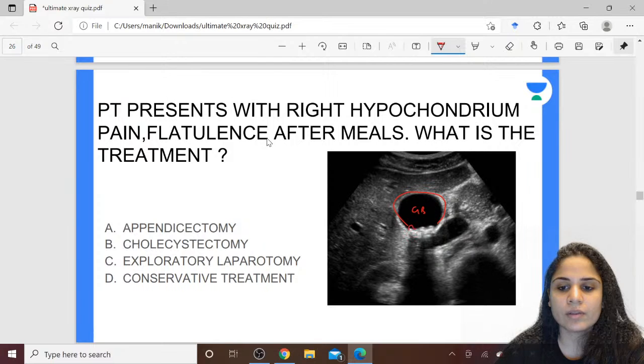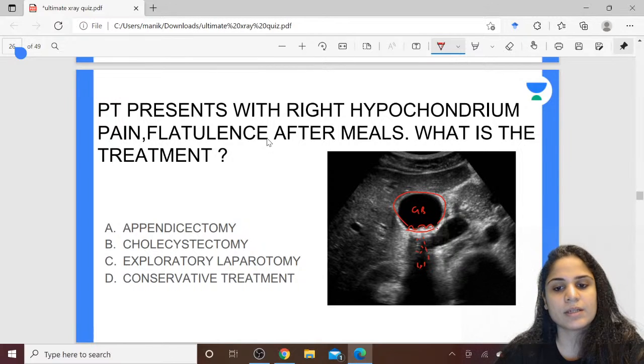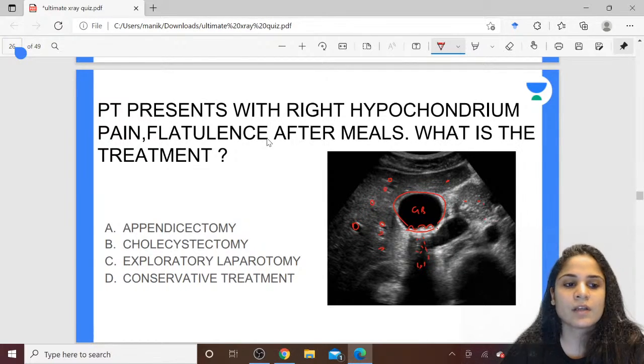On the base of the gallbladder, what I can see is the presence of stones, and beyond the stones I can't see anything because of the posterior acoustic shadow. So you have gallbladder stones, cholelithiasis, along with posterior acoustic shadow. What is this? This is the typical echotexture of the liver. You should always be able to identify this, not just for your exam but also practically later in life.